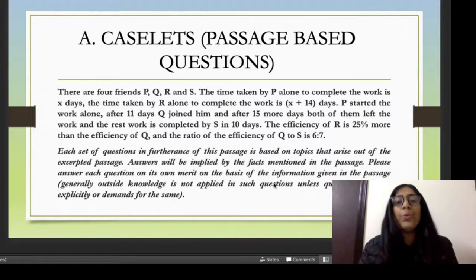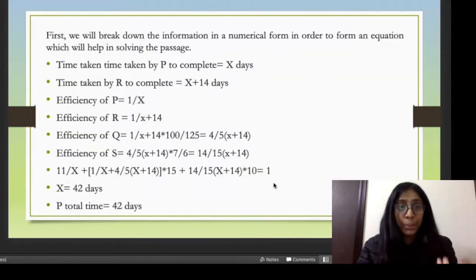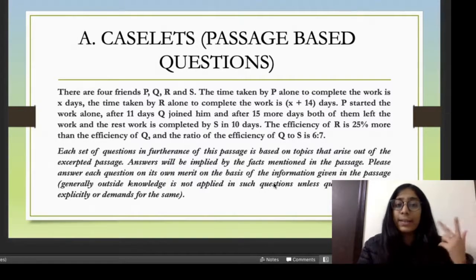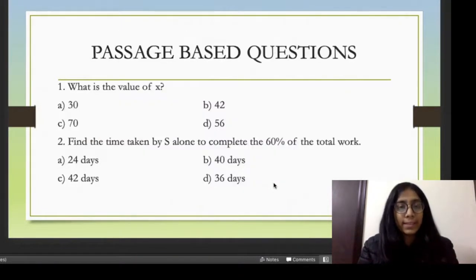So once you jot down these pointers, the information given in the passage, in a particular mathematical form, like here I have mentioned how first we will break down this information in the numerical form. Like the question says that there are four friends, and the time taken by P alone to complete the work takes X days, right?